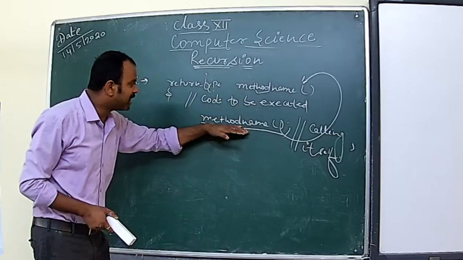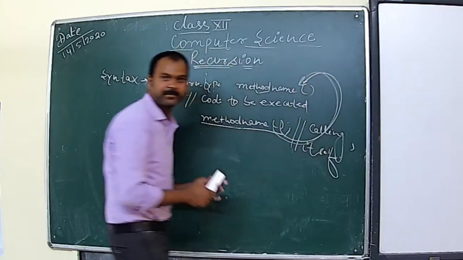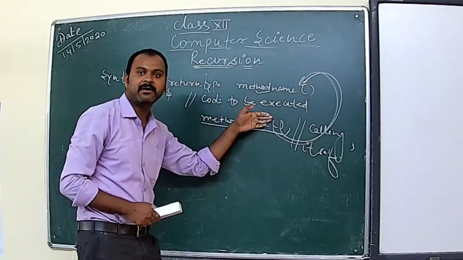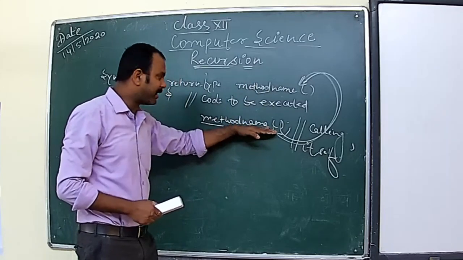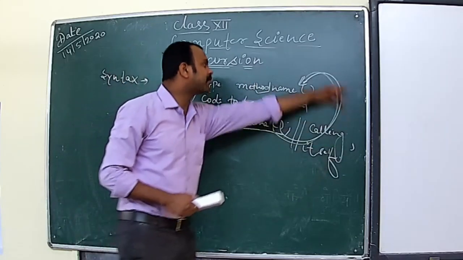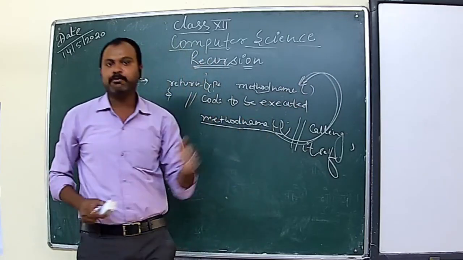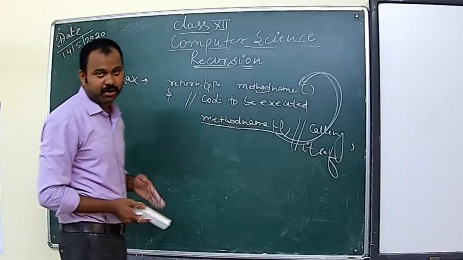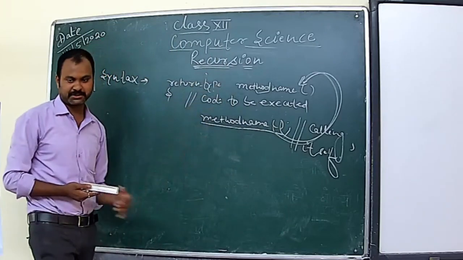As soon as this method is called, again this method will be activated and whatever you have given will be executed. Again it will come back here and again this will be called. So again it will go back to the method and start executing. This process is called recursion, or using recursive methods we can achieve this task.